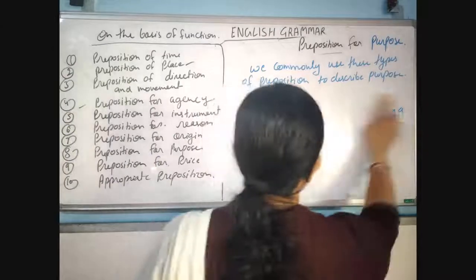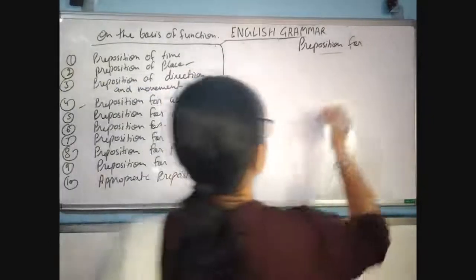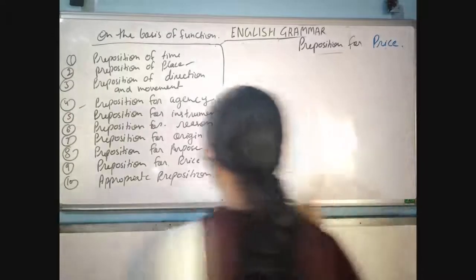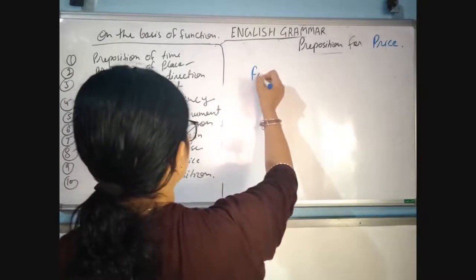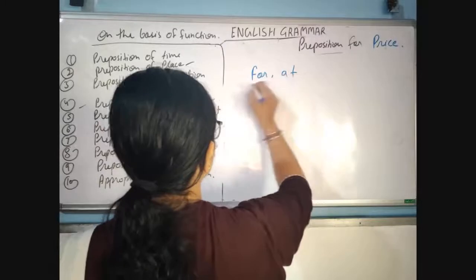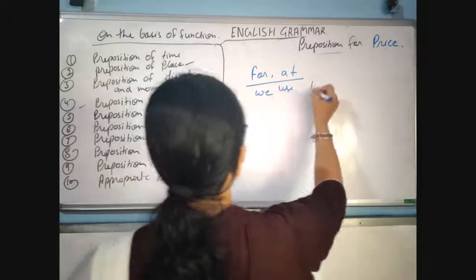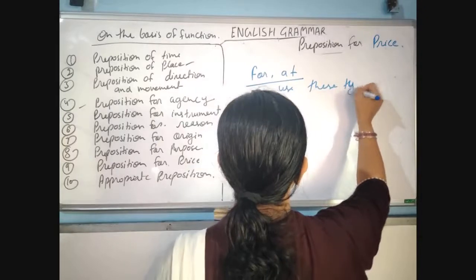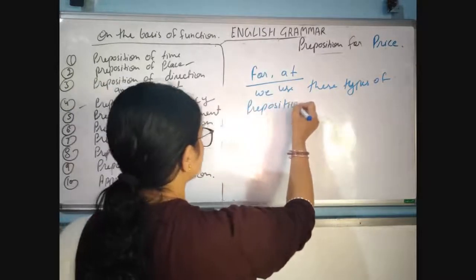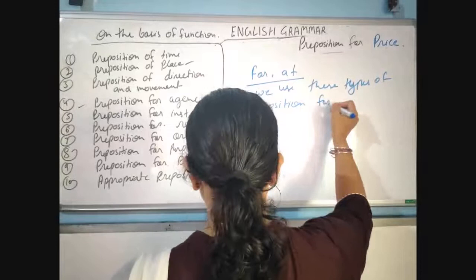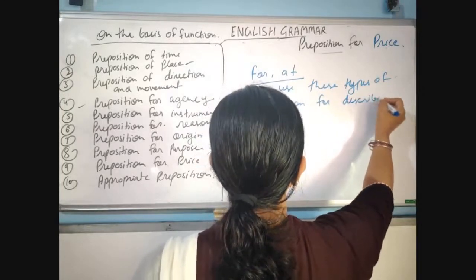So these are called the preposition for purpose. And next is preposition for price. We commonly use the prepositions for and at to describe price.